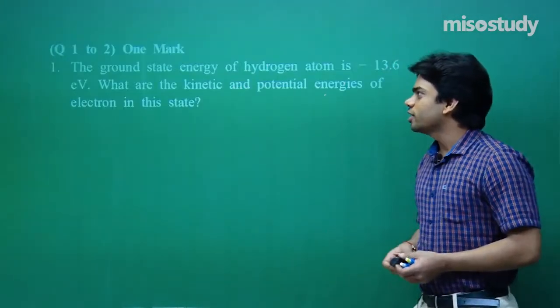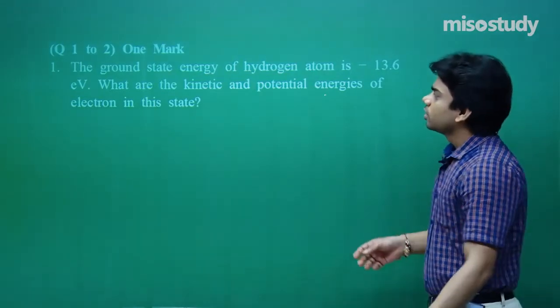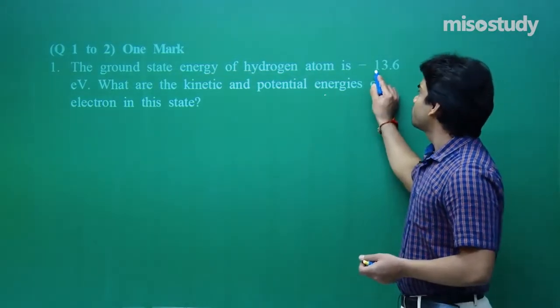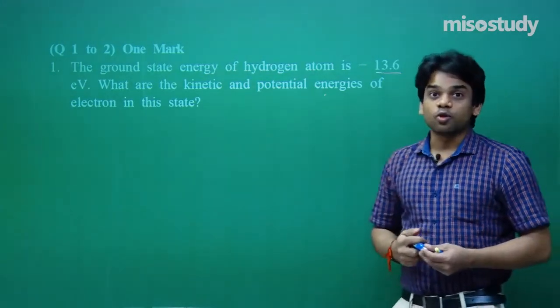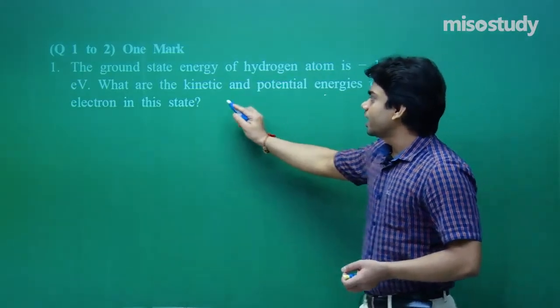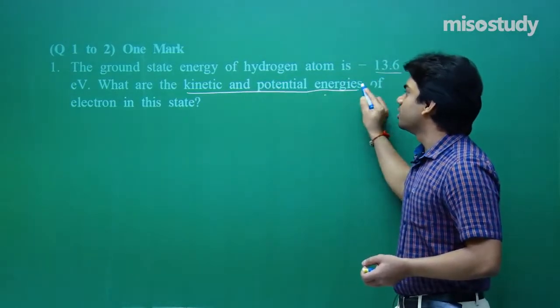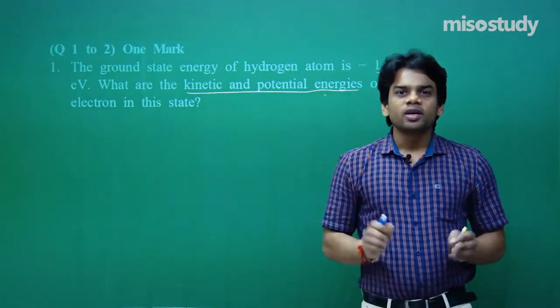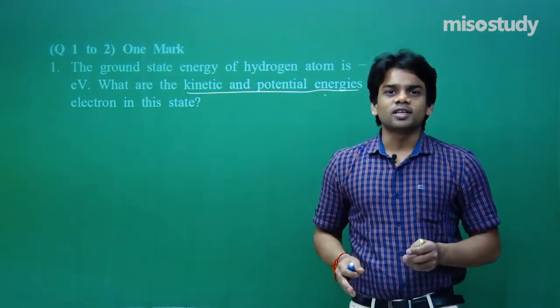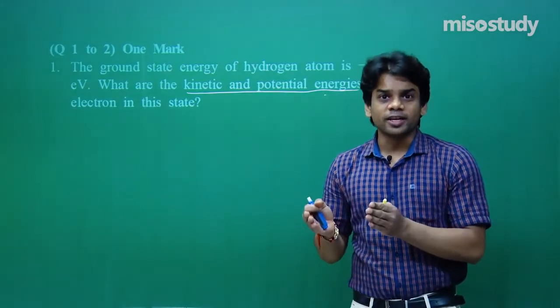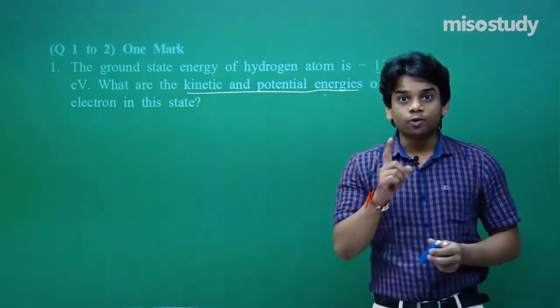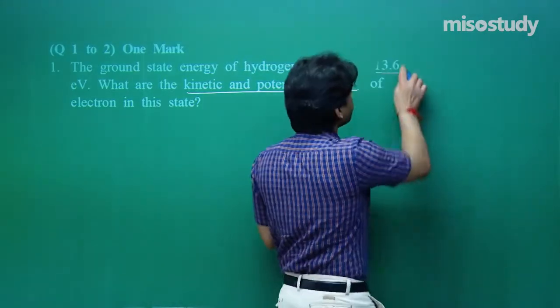The first question of the day. It's a 1 mark question. The ground state energy of hydrogen atom is minus 13.6 electron volt. That is what we know also. What are the kinetic and potential energies of electron in this state? Easy 1 mark question, and I have also discussed how kinetic energy and potential energy are related with the total energy, and I have told you what things you need to take care of.